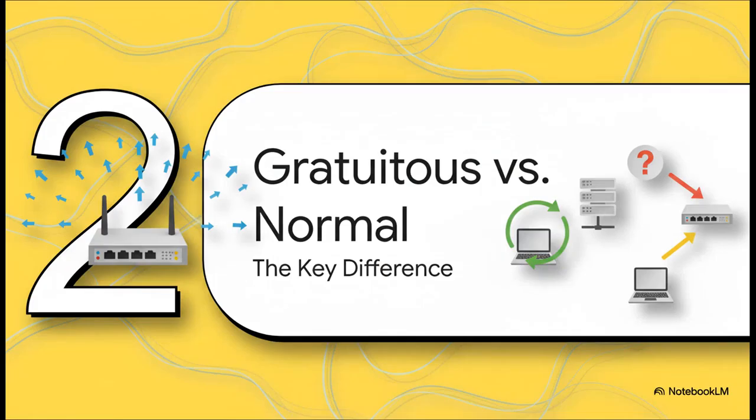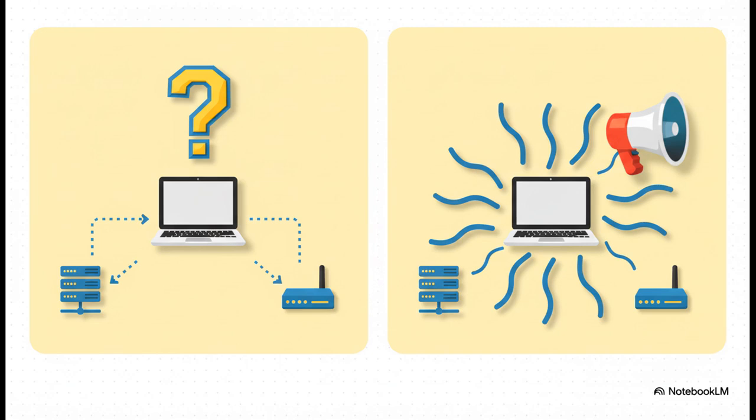Now, to really get why GARP is so special, we've got to put it side by side with its much more common cousin, the standard ARP request. They might look similar on the surface, but what they're trying to do is completely different. And here is the essential difference. A normal ARP, Address Resolution Protocol, is a question. It's your computer raising its hand and asking, hey, can anyone tell me the hardware address for the router's IP? I need to send it something.